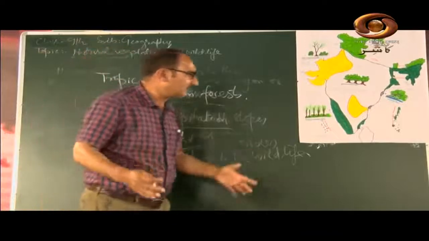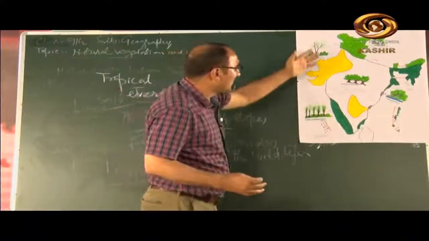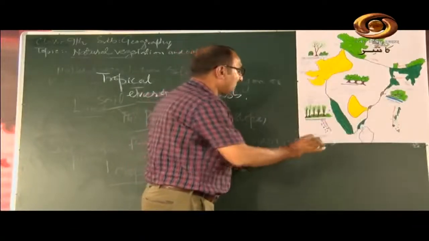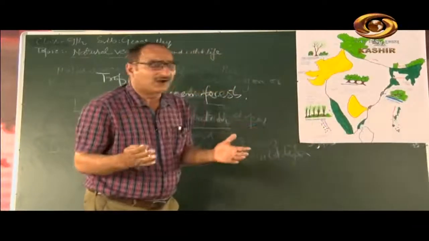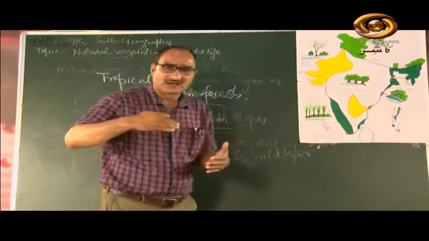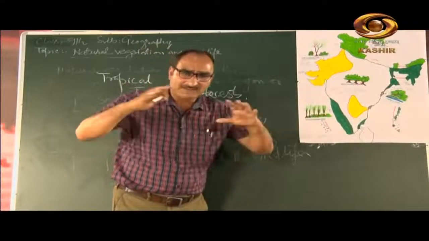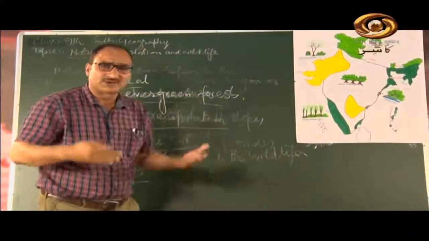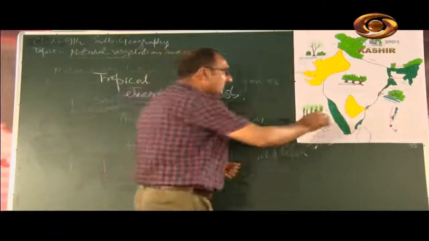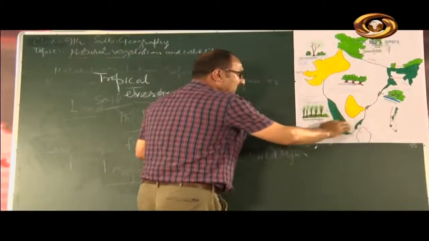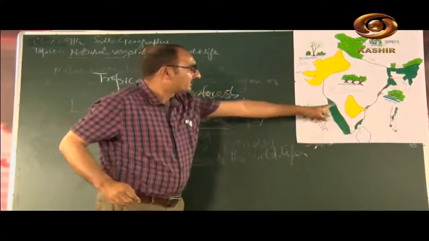I have a chart, my dear students. Here you can see this chart. Here I have shown the evergreen forests. These forests remain green throughout the year because there is no definite time for these trees to shed their leaves. So they appear evergreen throughout the year. We have the Western Ghats here. These are the Western Ghats, on the western coast of India.